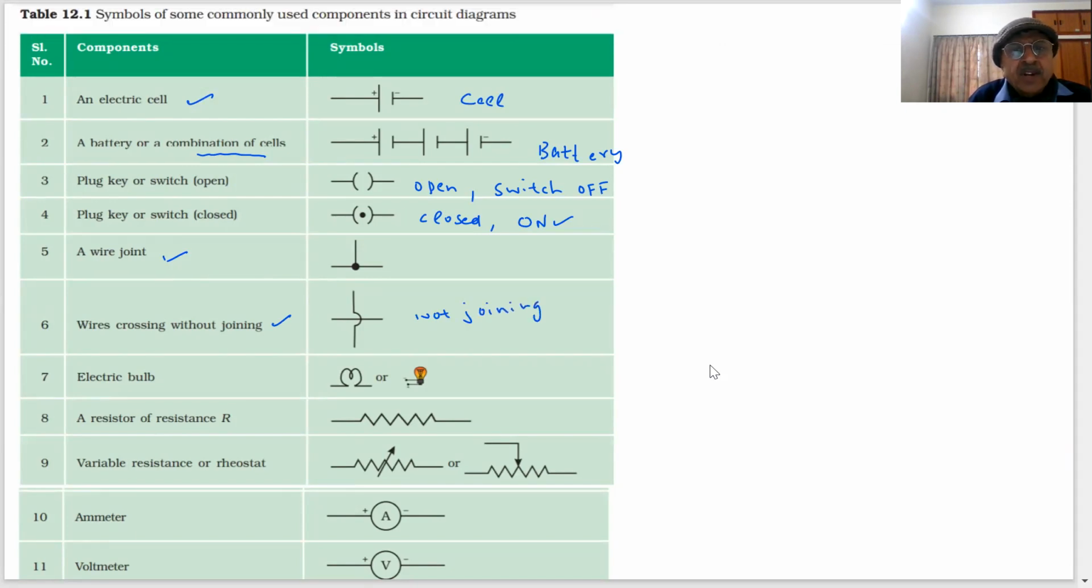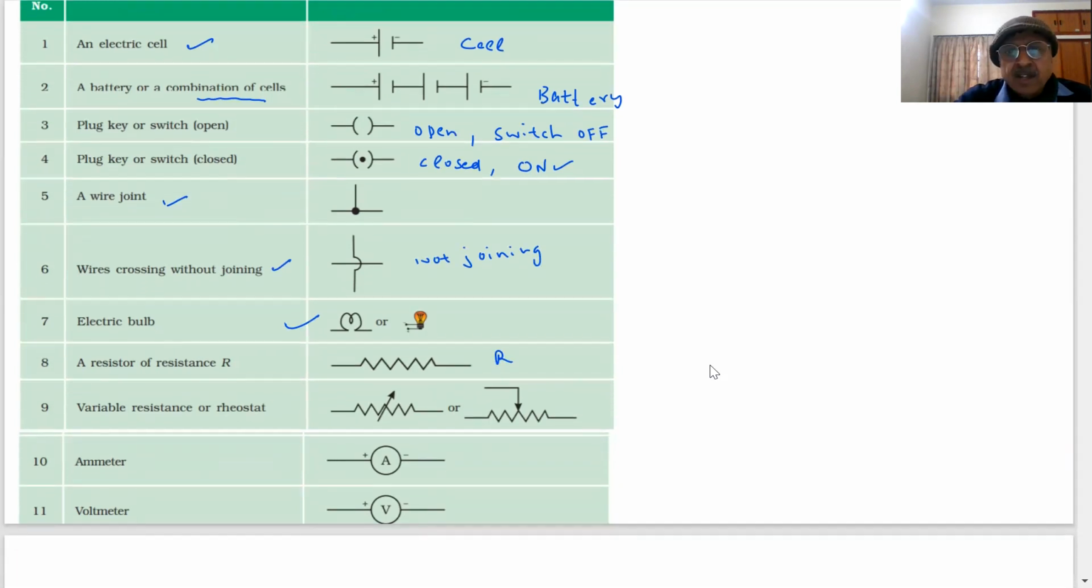This electric bulb you can represent in two ways. Already you are using. Resistance is represented by this R. We will explain to you what is resistance. And here is another, what is this called? Rheostat in the science lab, or variable, meaning that I can change the resistance. You can see the arrow. As I shift the arrow, resistance changes. The resistance can change. What is resistance? We will tell you just now. Ammeter, A, and voltmeter. Are all these clear to you? Any doubt?